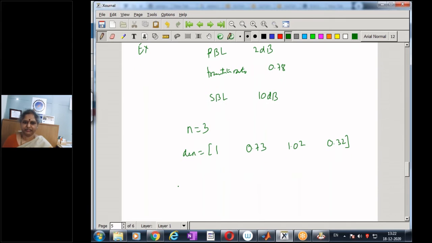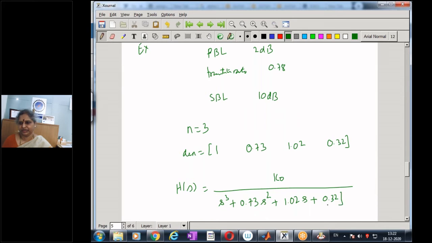And hence my Chebyshev filter is now given by some DC gain divided by s cube plus 0.73 s square plus 1.02 s plus 0.32. This is my type 1 Chebyshev filter, third order.